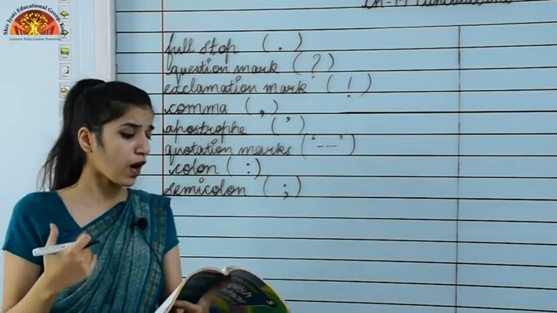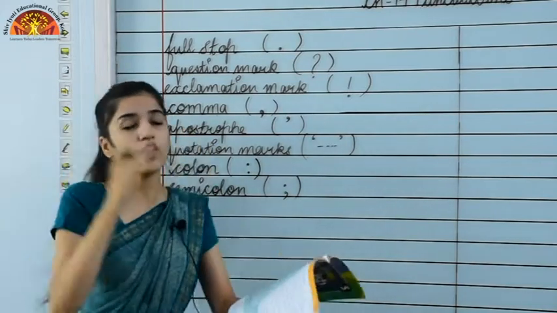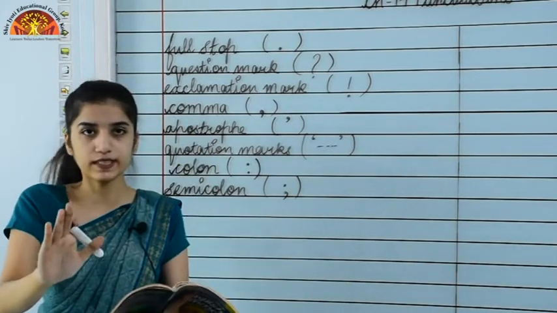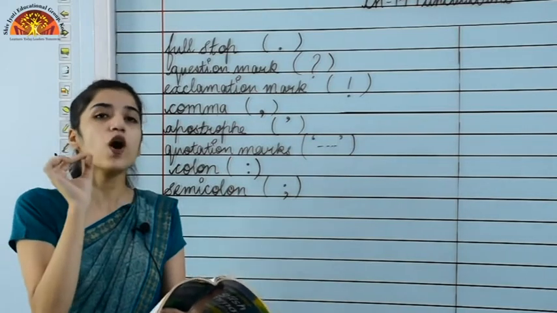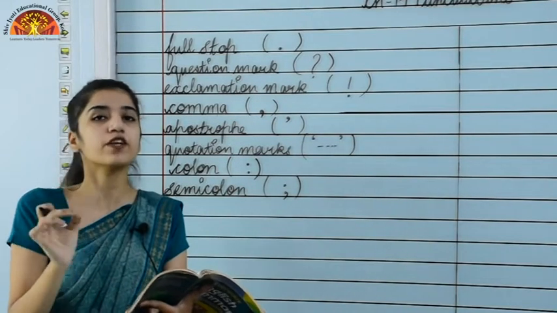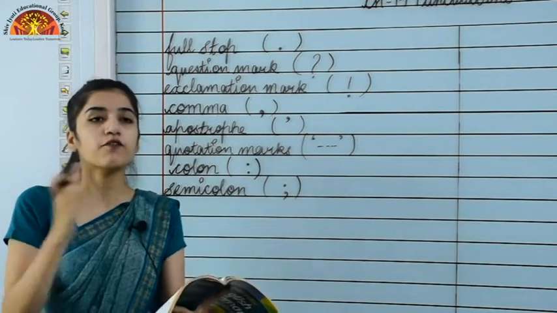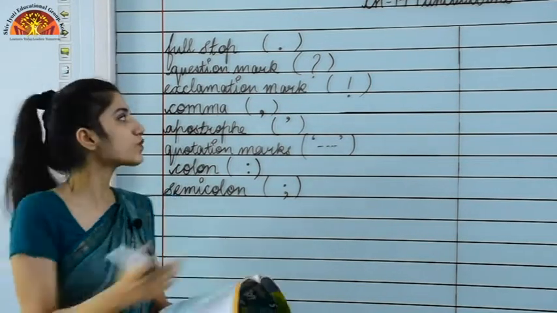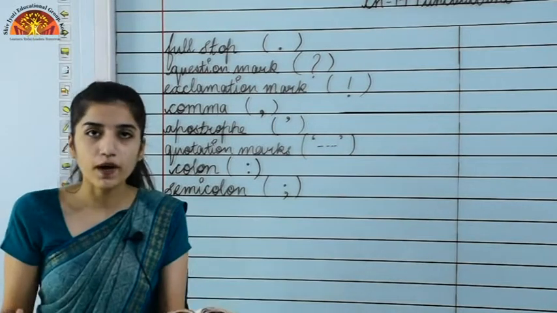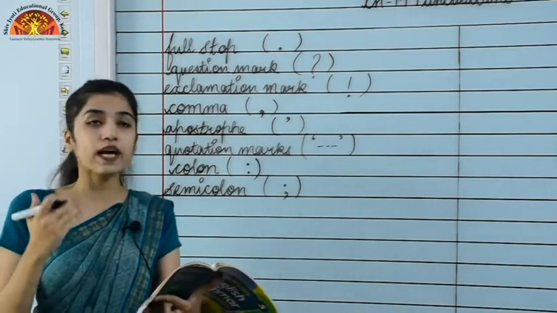Now moving to the next one, that is comma. Comma gives a pause to a sentence. When we are taking a small break in a sentence, at that time we use a comma, to separate words from other words. Now moving to the next one, that is apostrophe.